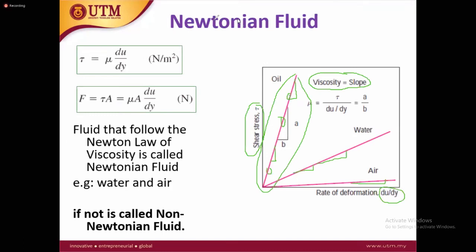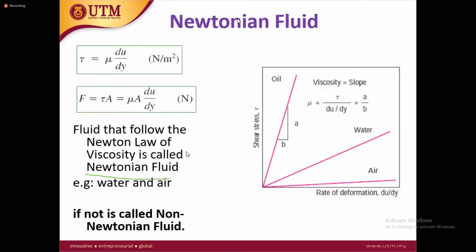So if any fluid does not follow Newton's law of viscosity, it cannot give a constant slope, or maybe its behavior is not constant even if you change the temperature or pressure. That fluid is called non-Newtonian fluid. Non means they have their own behavior. They do not follow Newton's law of viscosity. They have their own behavior. They have their own pattern.